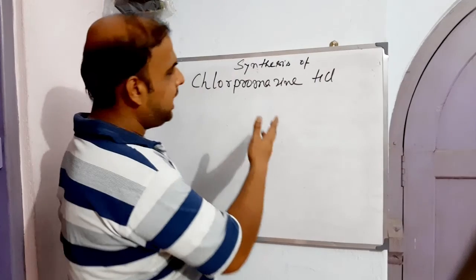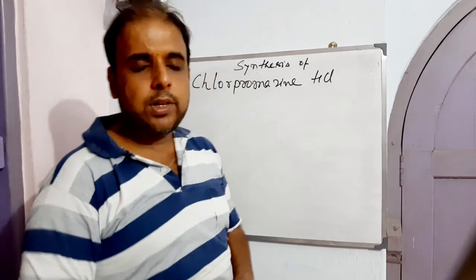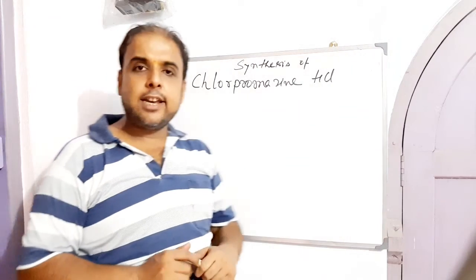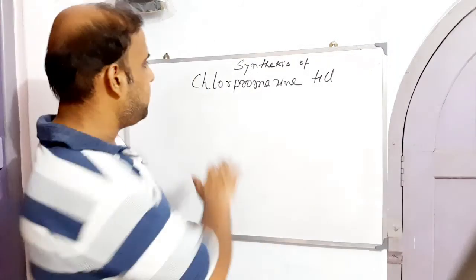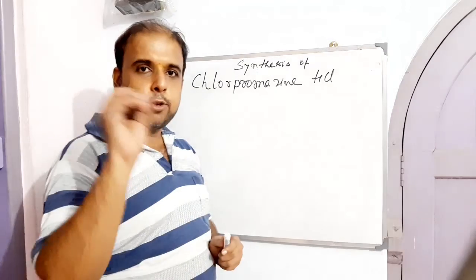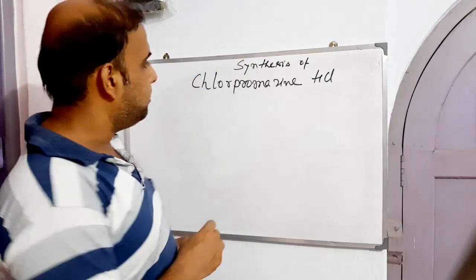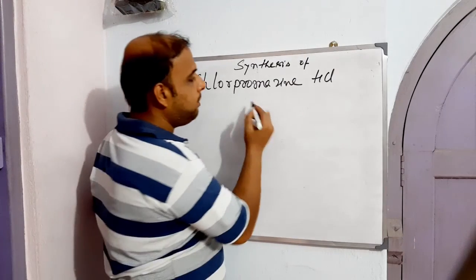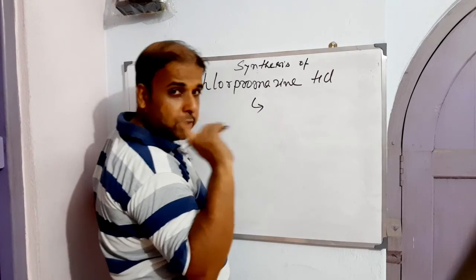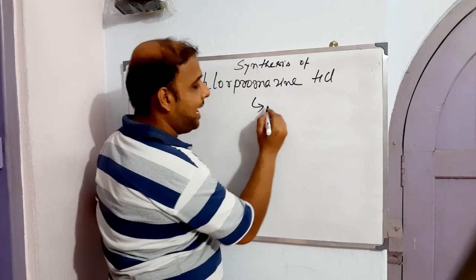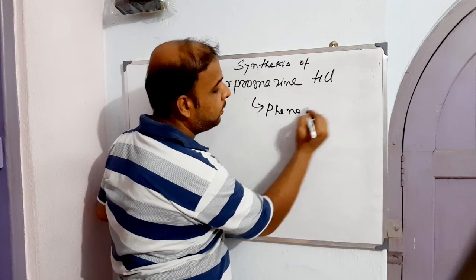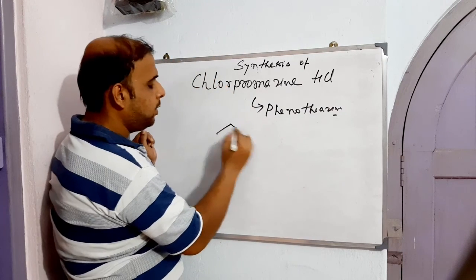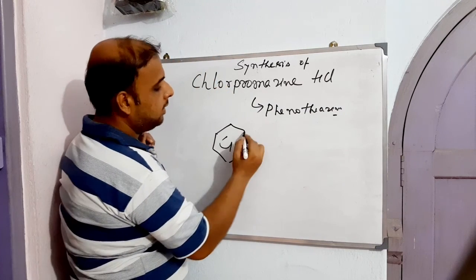I have already uploaded one video on the SAR of phenothiazines. Under that I have discussed broadly the structural features which have to be incorporated in making antipsychotics. Chlorpromazine contains the parent ring system phenothiazine, so it's a phenothiazine derivative actually. If I just try to shape it, it looks like this.